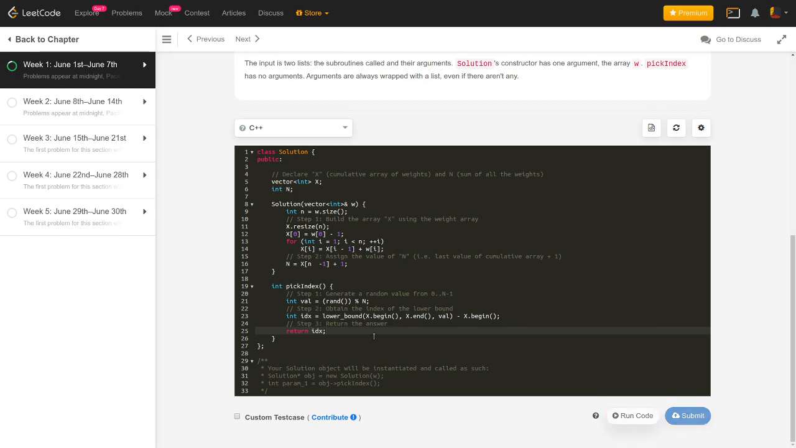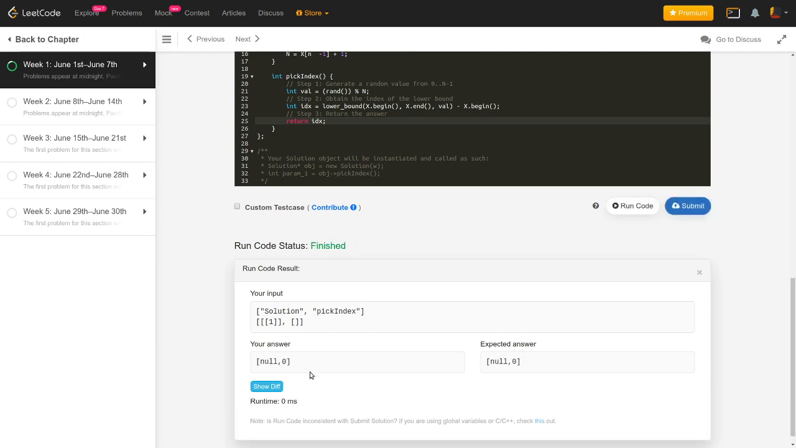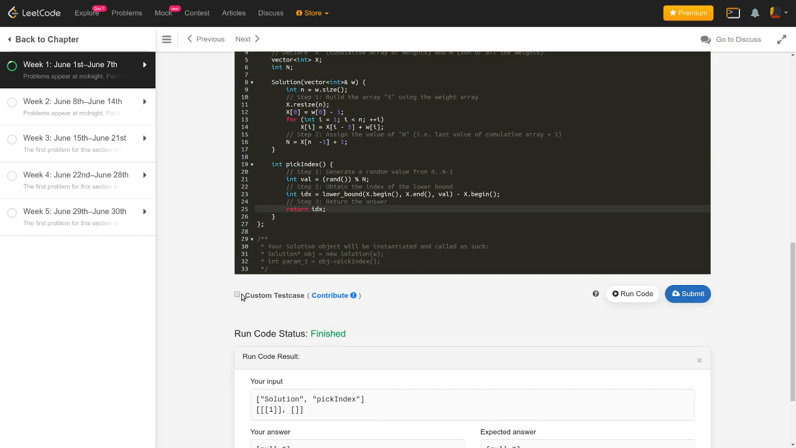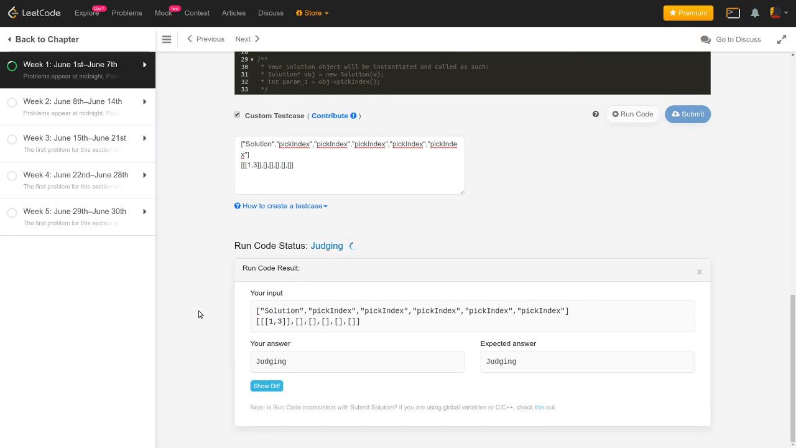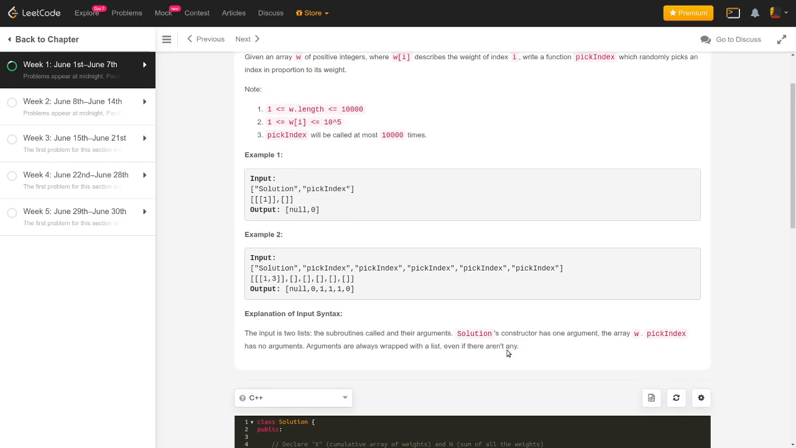So let's try to run this code. This works. Let's try to run this for this input. Remember that since this is a program in which we are generating random numbers, it's not that you'll have exactly the same output that you have here and here. In this case, we were lucky we got the same output. We can actually have zeros also.